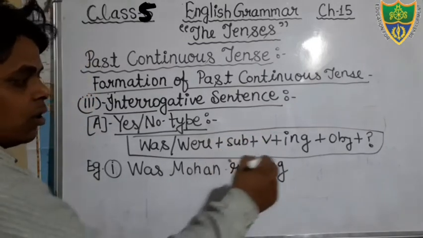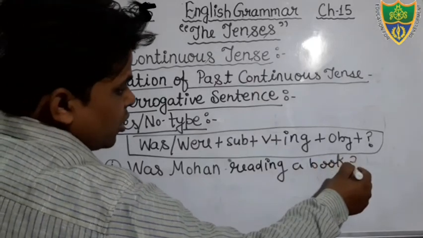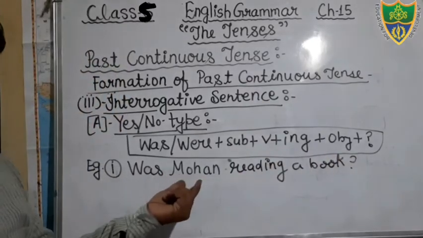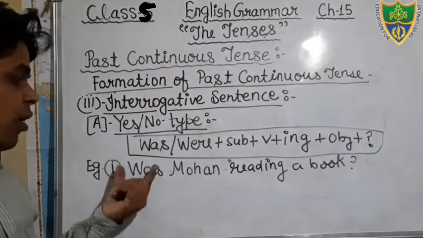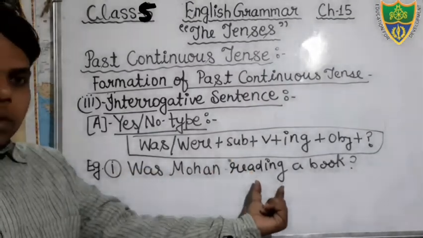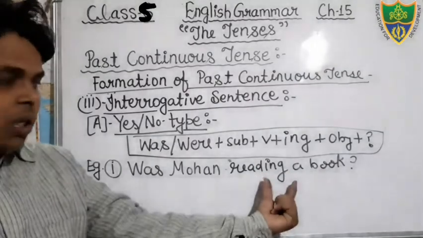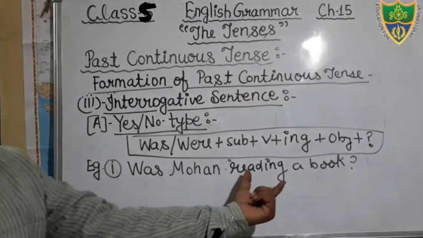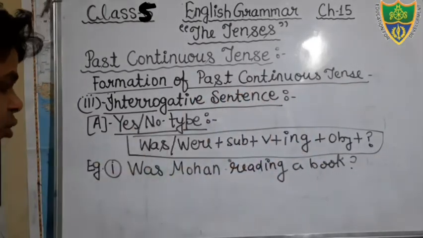Was Mohan reading a book? Okay, you can see there is subject Mohan, that is singular, therefore we will add the helping verb was. Okay, was Mohan reading? Read is the main verb. In the verb I have added ing, so it becomes reading, and that is your object. Was Mohan reading a book?